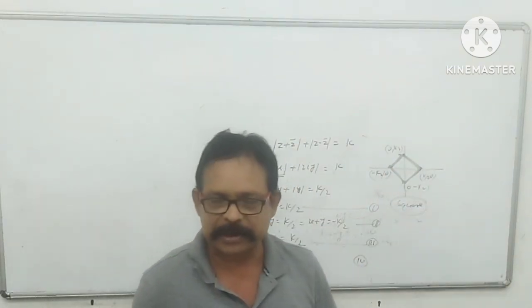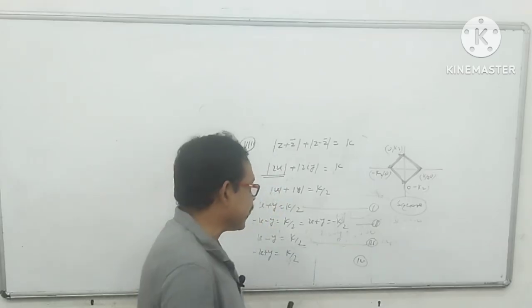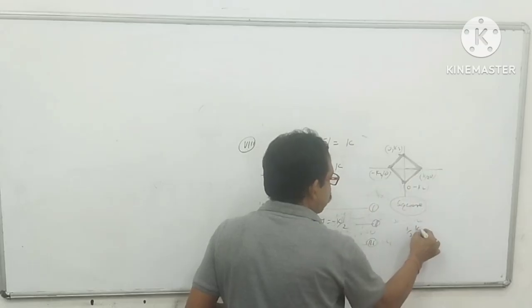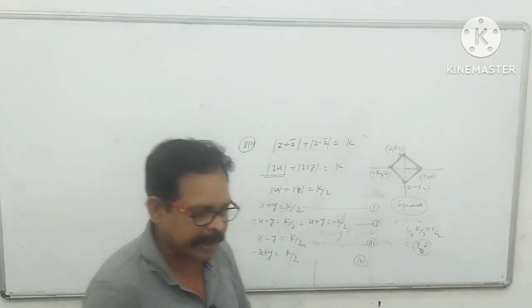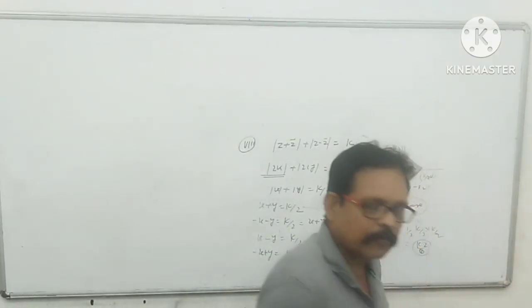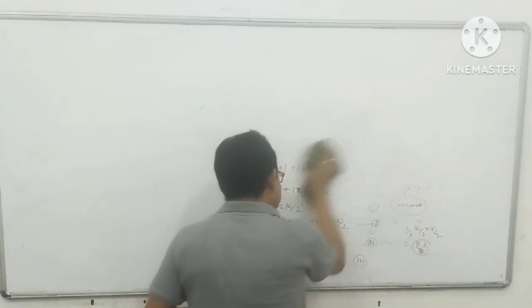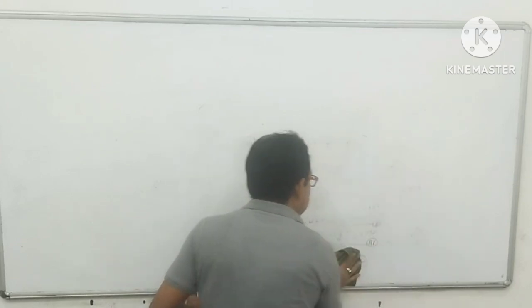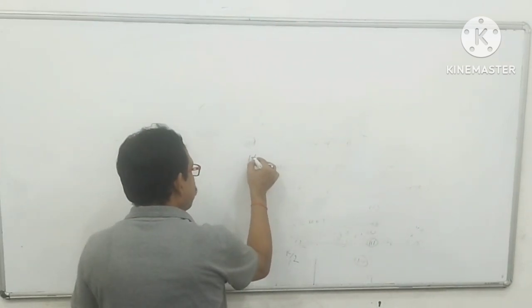So the locus of z would be a square, and sometimes it is asked what the area is. So my dear student, you can calculate the area: 1 by 2 into k by 2 into k by 2, into 8, that is k square, which is the area on which z is moving. Now I am going to the 9th point. Today I will discuss the 10 points. Now the second last point is the 9th point.